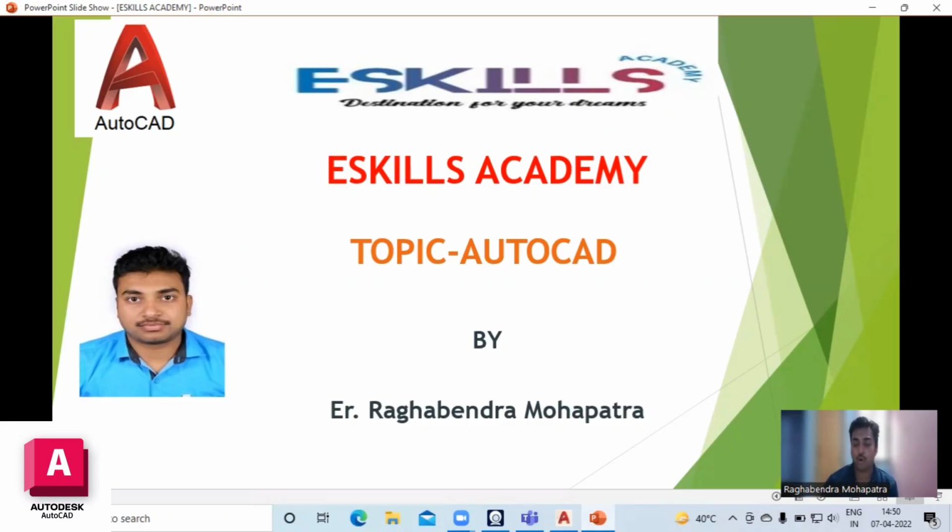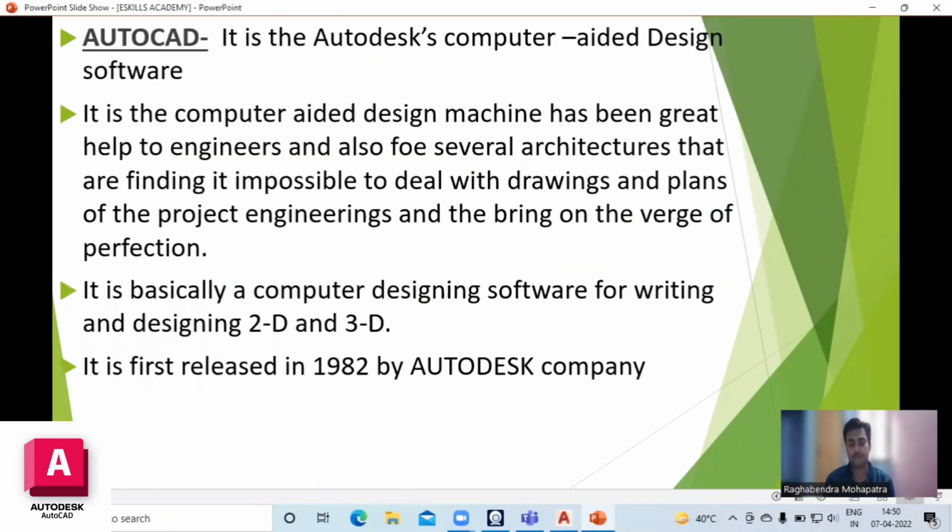The topic is AutoCAD. First of all, AutoCAD stands for Automatic Computer Aided Design software. It is basically a software model by which engineers and architects, who find it impossible to deal with the drawings and plans of engineering projects, can bring them to the verge of perfection.